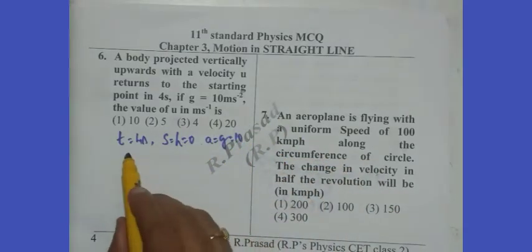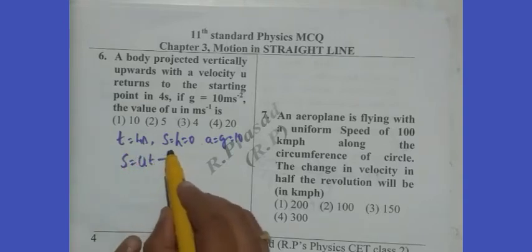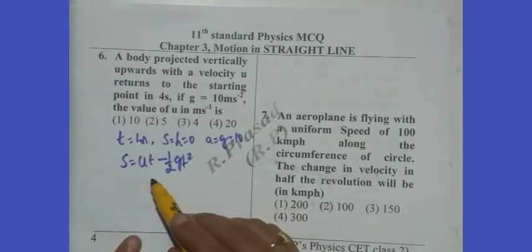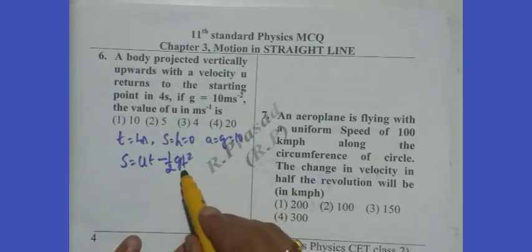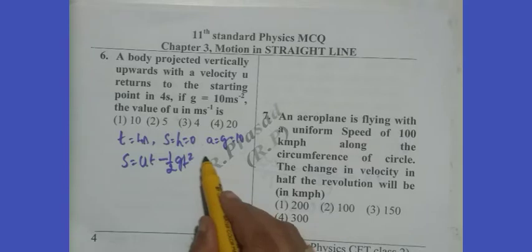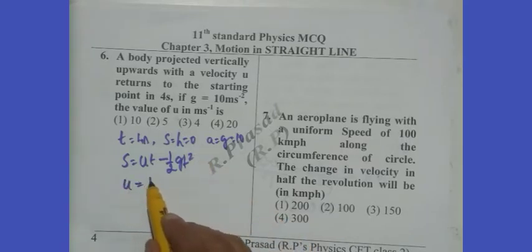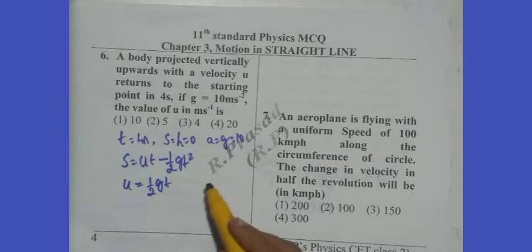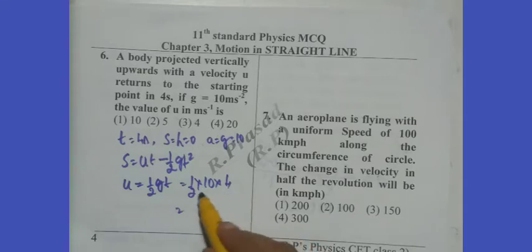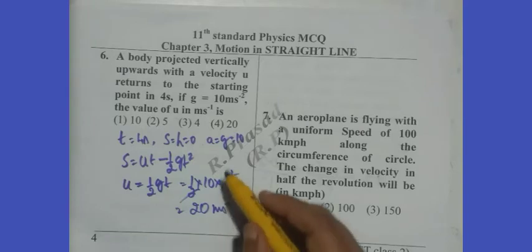We simply take this formula, s is equal to ut minus half gt square. Why did I take u positive? Because it is upward in the beginning. The net displacement is 0, g downwards. Therefore, I simply write from this, as s is 0, u equals half gt, cancelling one t there. Substitute everything, you will get the value of u. Half into 10 into t, which is 4. So 2 into 2 is 4, 5 into 4 is 20 meter per second. Option 4 is correct.